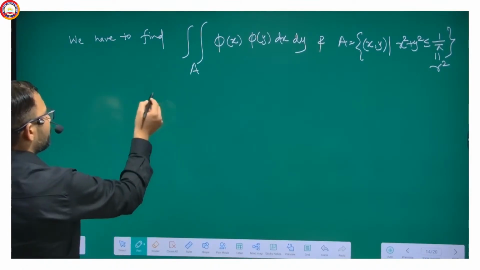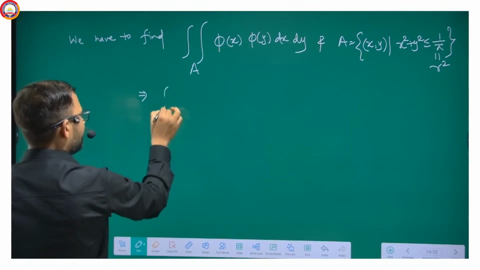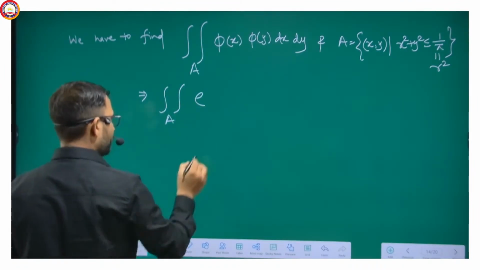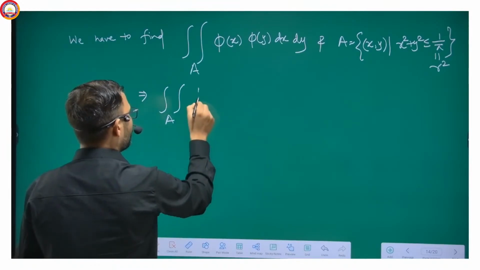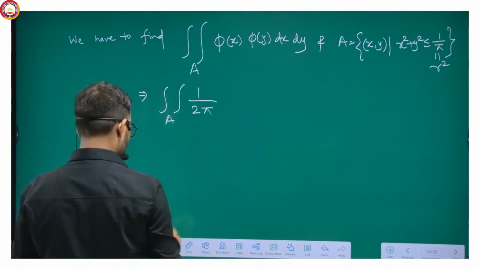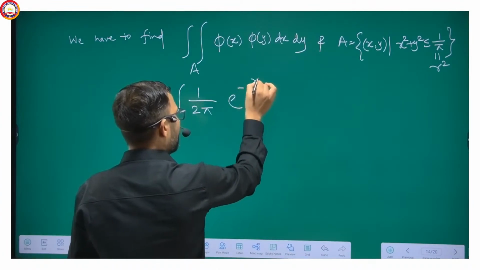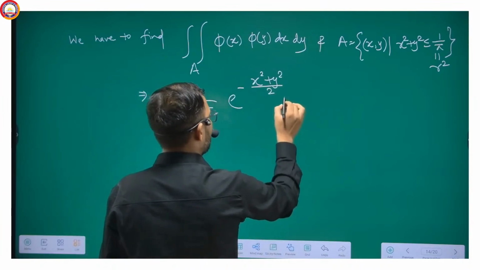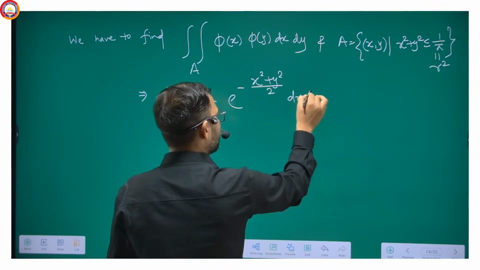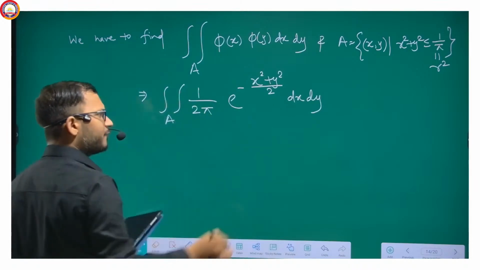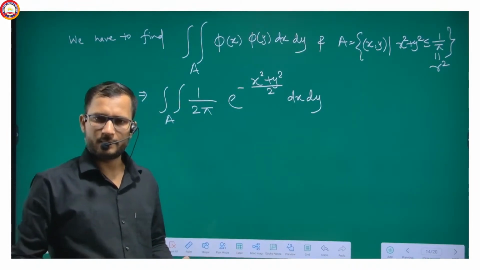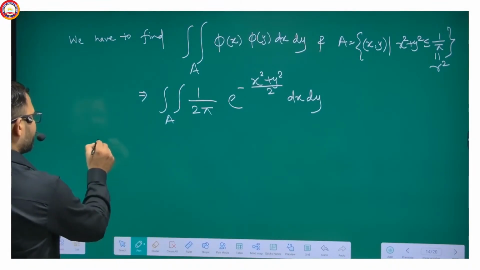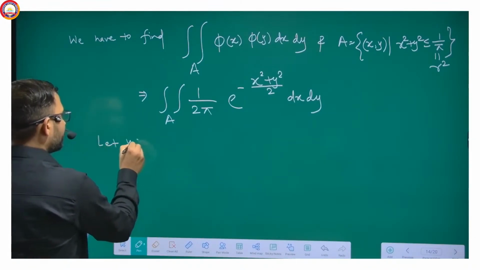So, it will be something like integration over A of 1 by 2 pi e to the power minus (x square plus y square) by 2 dx dy. This we have to find out. Getting my point? So this we have to find out. Now let us transform.